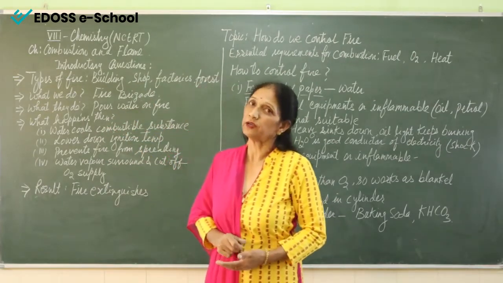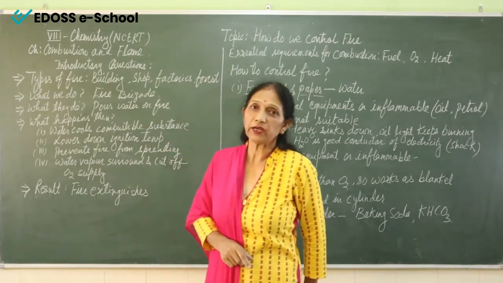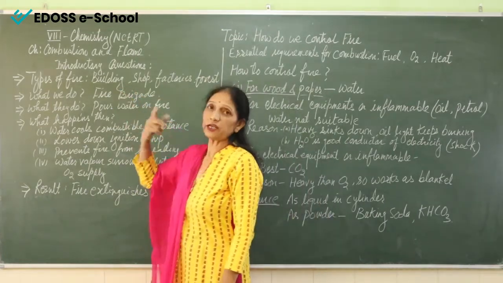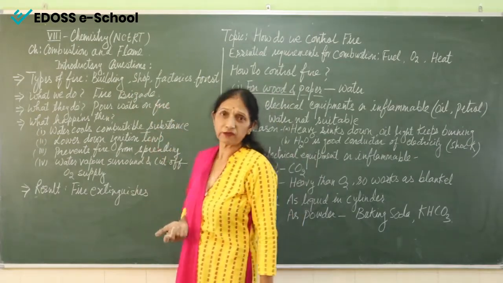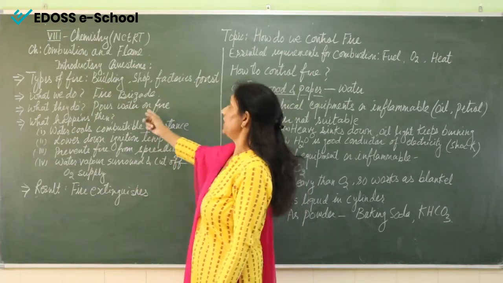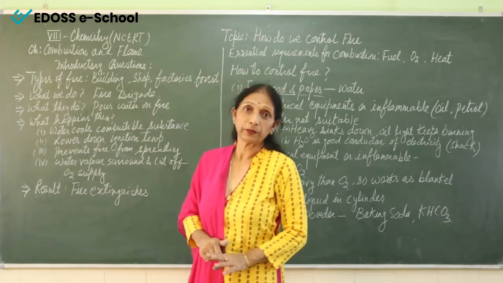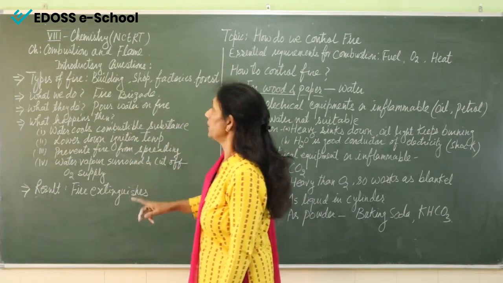Immediately the fire brigade comes and starts pouring water on the place. If it is a building, they pour water on the building, or if it is a shop or factory. Okay, forest fire is very dangerous, so it can't be controlled easily with the help of the fire brigade. Okay. So what do they do? They start pouring water on the fire.